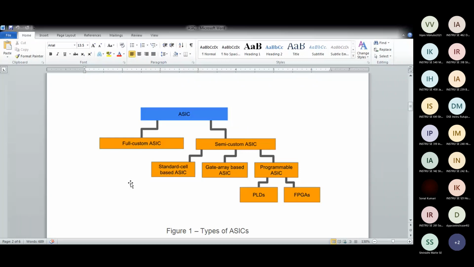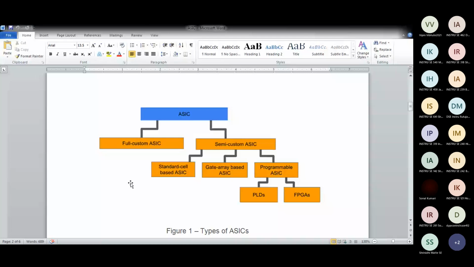So in semi-custom, there are standard cell-based ASIC, gate array-based ASIC, and programmable ASIC. And in programmable, we have PLDs and FPGA. You might have heard the word FPGA, field programmable gate array.